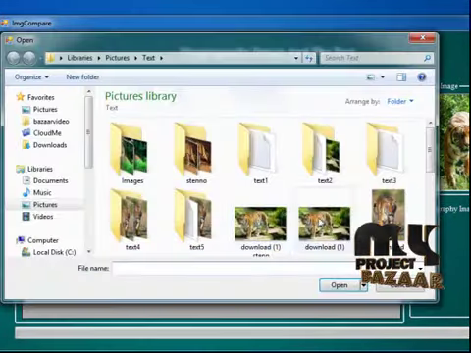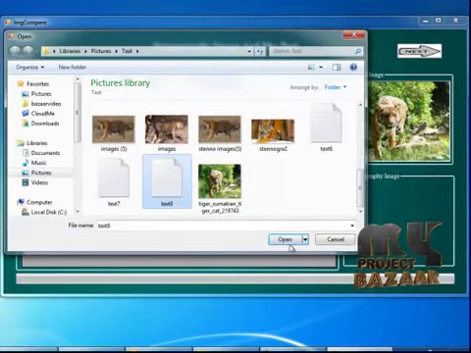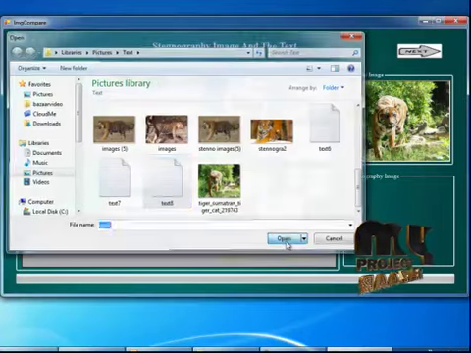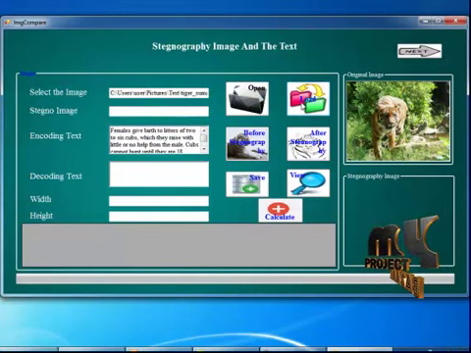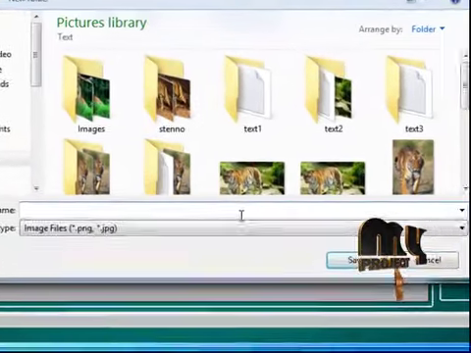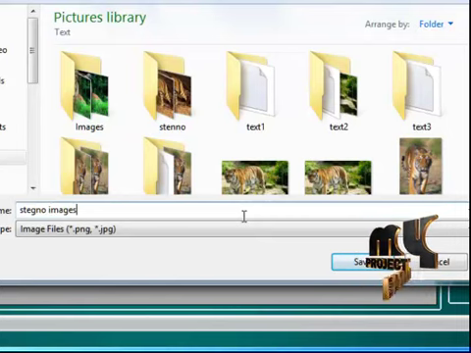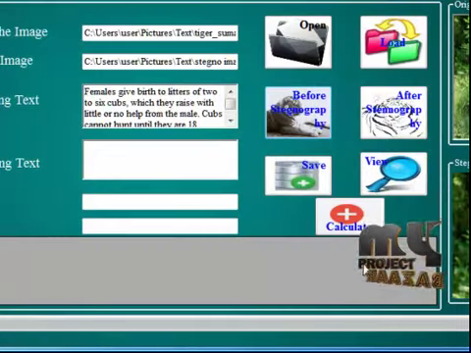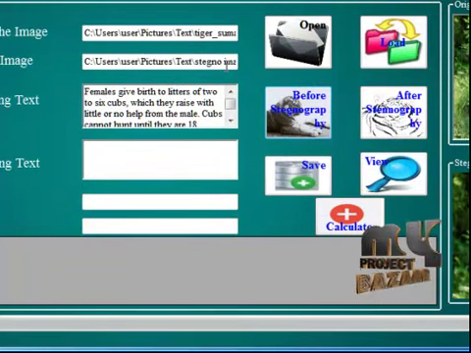So, load. I am going to load the text of this image. So, I selected the image text. So, I am going to select the text page. Open. The selected text will be displayed here. Now, I am going to do the stego image. So, first, before steganography, I am going to save this image as stego images. Save. So, the image will be saved and displayed in the picture box too. So, the path will be displayed here.